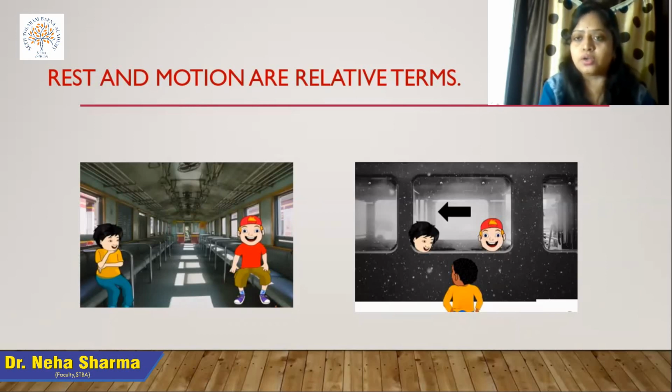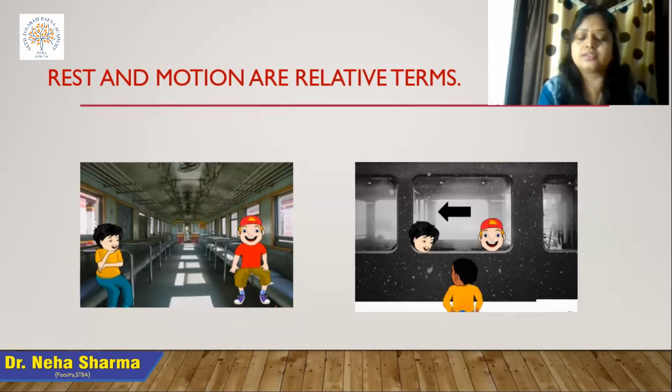How can we identify that a car is moving on a road? Because with reference to the stationary buildings or shops or the road, they are not changing their position. They are at rest, but the car is changing its position with respect to time, right? So when anything changes its position with respect to time, we define it as in motion. And if it is stationary, meaning it is not changing its position, we define it as rest.